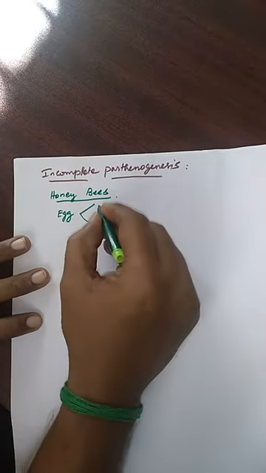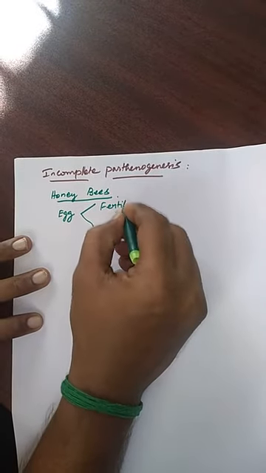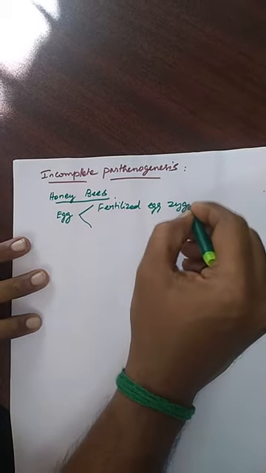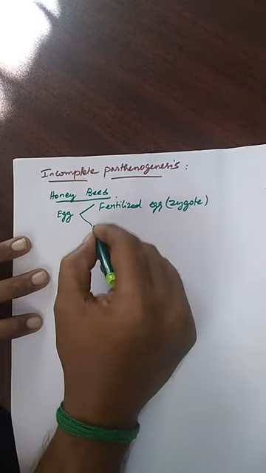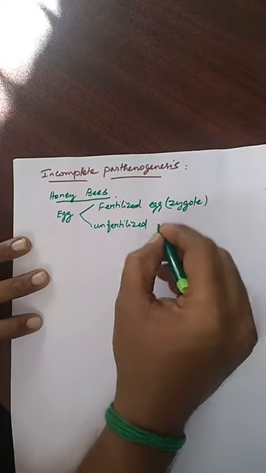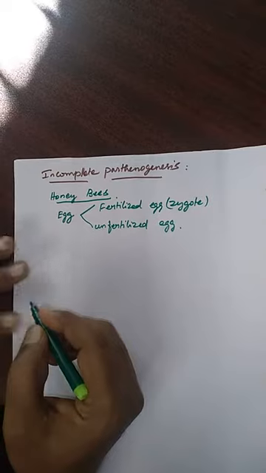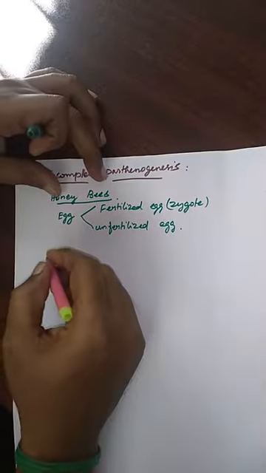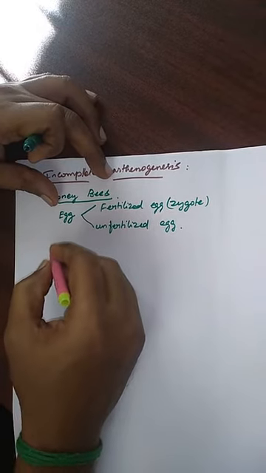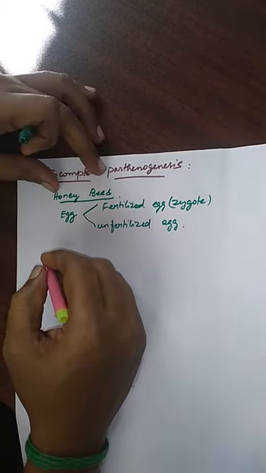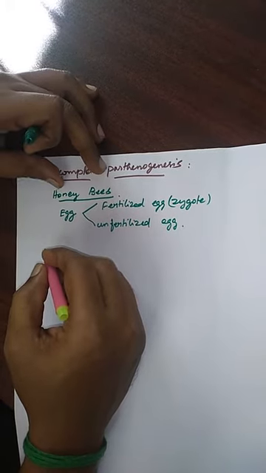It may be a fertilized egg, this is nothing but zygote, or it may be an unfertilized egg. The fertilized egg zygote develops after the fertilization, sexual reproduction, by mating male and female honeybee.